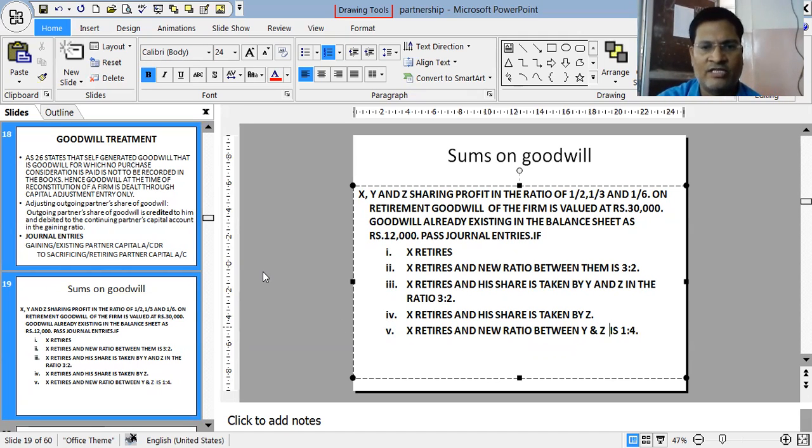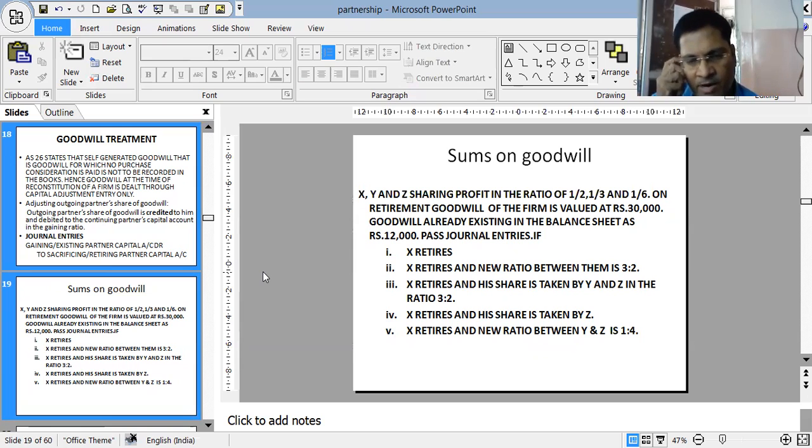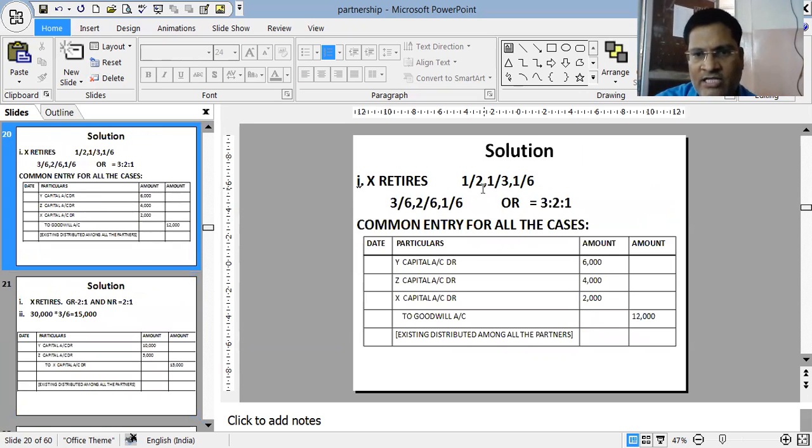Now let's do the sums. First case first. But before the first case, that 12,000 which we have to distribute among the existing partners in case of retirement is the same entry for all the five cases, so that is shown first. Before that, we will first find out their old ratio. The fractions are given. We have taken 6 as LCM, and then 3/6, 2/6, 1/6. So the old ratio becomes 3:2:1.